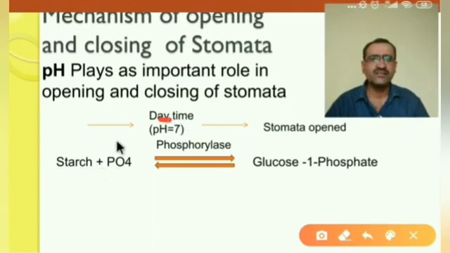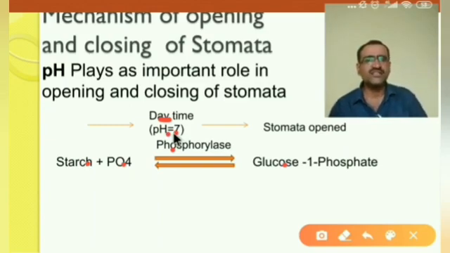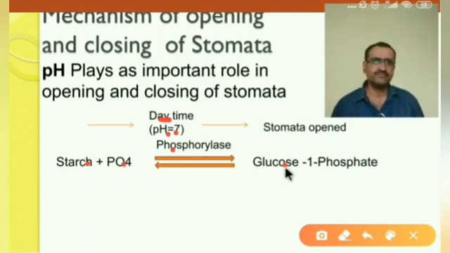Starch plus inorganic phosphate, in presence of the enzyme phosphorylase, converts into glucose, or glucose 1-phosphate. Here the light is there. Due to the light the pH of the guard cell is 7, that means neutral. In the neutral condition the starch and inorganic phosphate convert into glucose 1-phosphate.